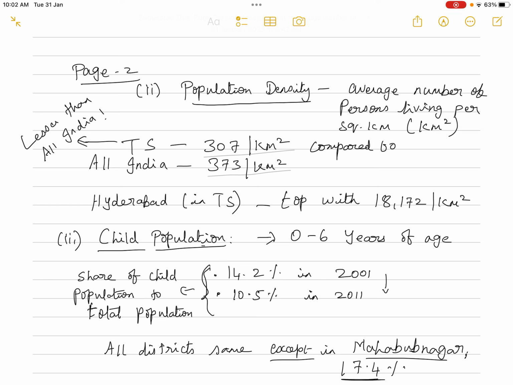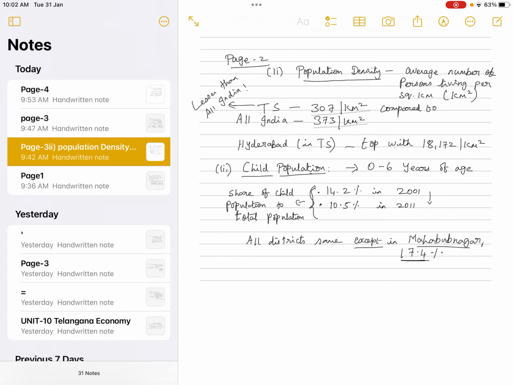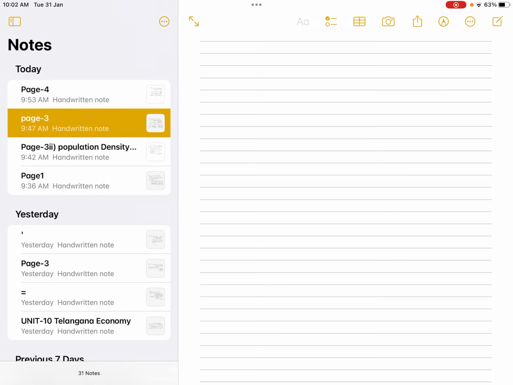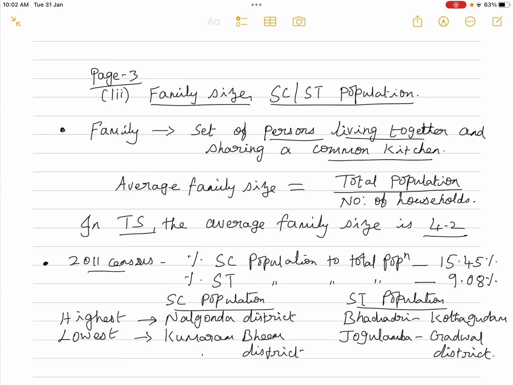Okay. Now this statistical data in almost all the districts in Telangana is the same, that is 10.5% in 2011. That is the share of child population to the total population of the respective districts. But only in Mehboob Nagar it is slightly high, which is 17.4%. So this is the statistical data regarding the child population in the state of Telangana. Okay, moving on to the next one.